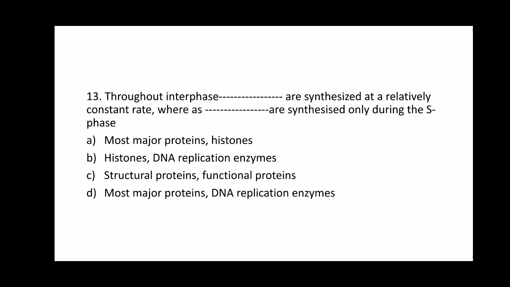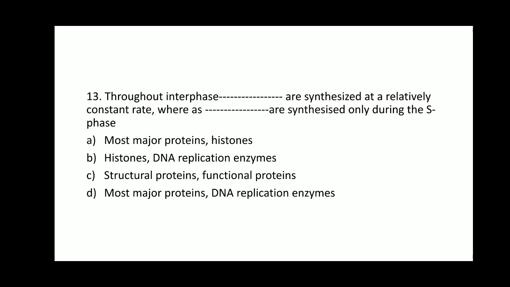So throughout interphase, the required biochemicals are synthesized, right? So most major proteins is the right option for the first blank. What is synthesized only during the S phase is histones. Histones are synthesized during the S phase.